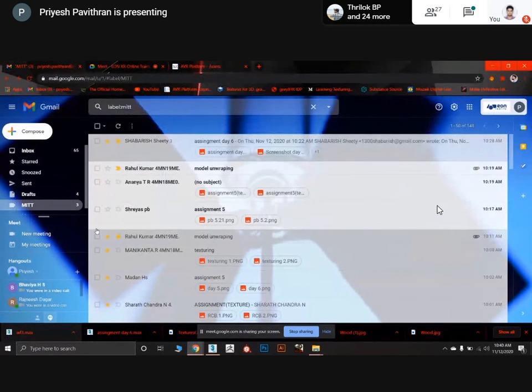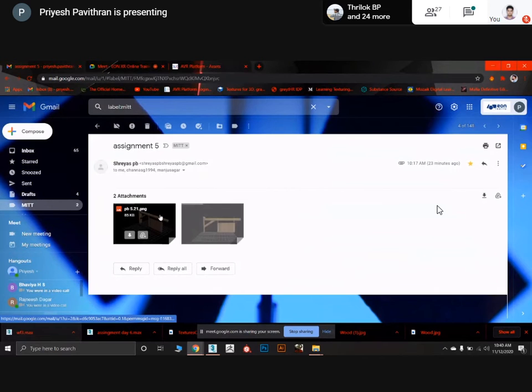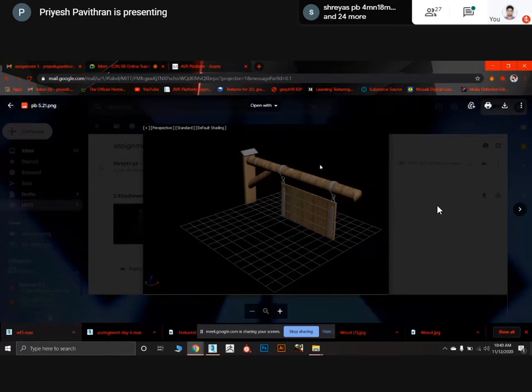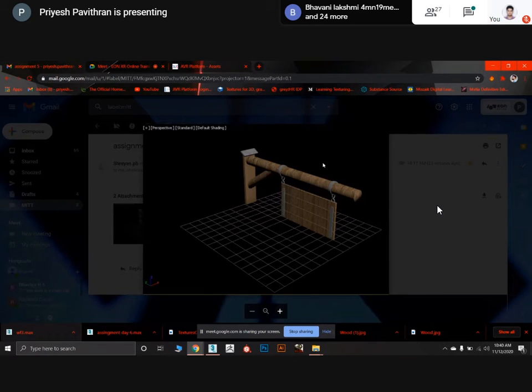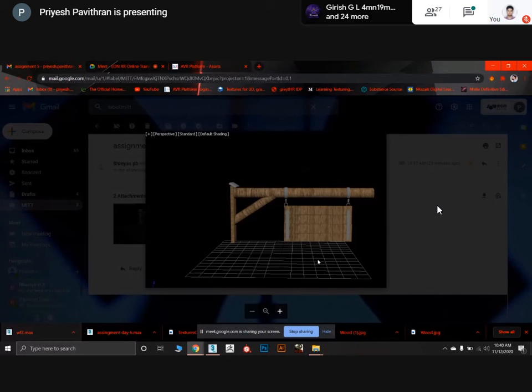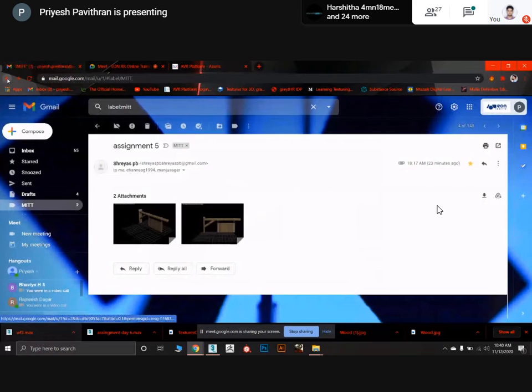Rahul Kumar, again you have sent me one more. Yes, Shreyas, the texture looks fine. Rotate the UVs. That's the only thing you have to do for this one. And I think you have missed two. Unwrap this part. Select the wooden pieces and rotate the UVs. Okay, nice attempt.